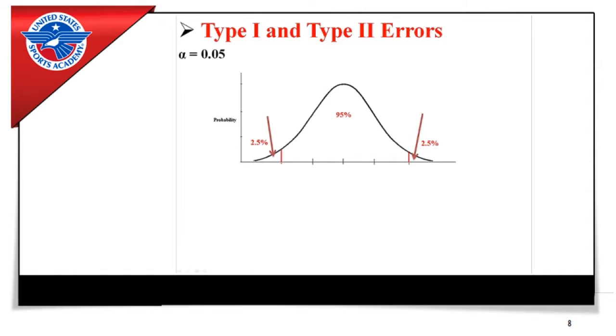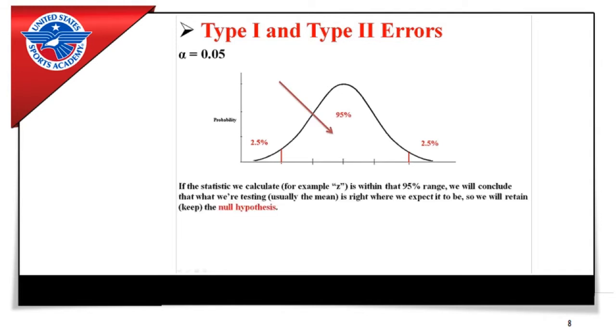See that my alpha of 0.05, or 5%, is split equally into two tails. You can have one-tailed and two-tailed tests. I'll talk about that in a future lecture, but here we have a two-tailed test where the alpha is split into two. We have 2.5% and 2.5%. And in the middle I have what's left over, 95%. If you add those three numbers up, 2.5 plus 95 plus 2.5, you get 100%. So you can see that we've accounted for all possible outcomes.